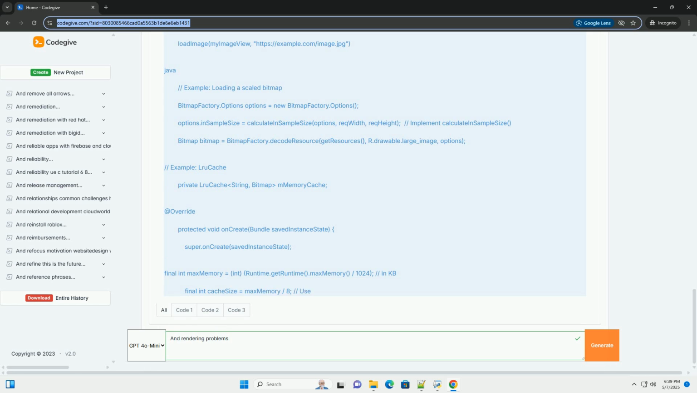5. Solutions and code examples. Now, let's look at solutions and code examples for addressing each type of rendering problem. 1. Overdraw mitigation. Solution: remove unnecessary background draws. Only set a background when it's actually needed.